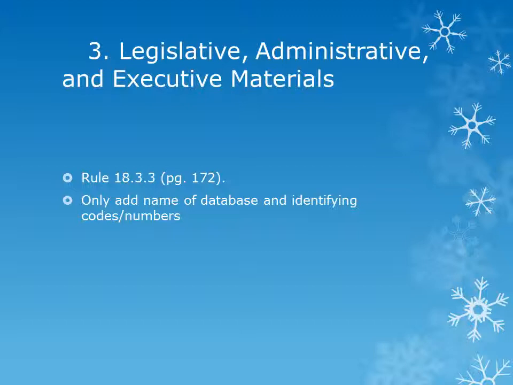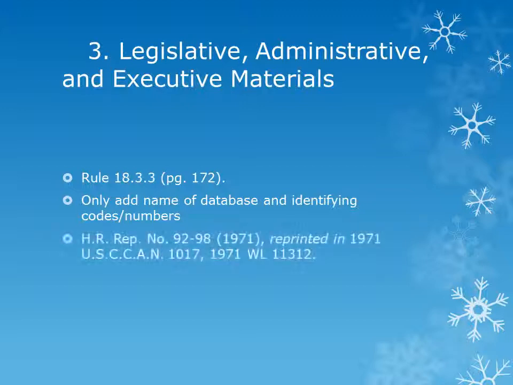The only difference is that the name of the database and any assigned numbers are added at the end of the citation. In this example, for instance, the electronic database on which this federal report was found is Westlaw. The only information to show that this is a cite to an electronic database is 1971 WL 11312 at the end of the citation.